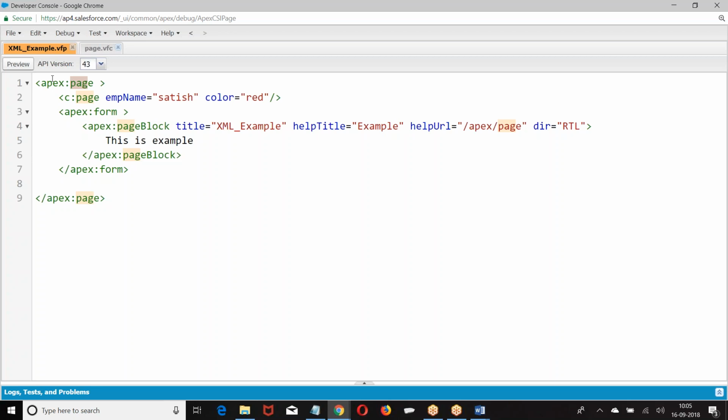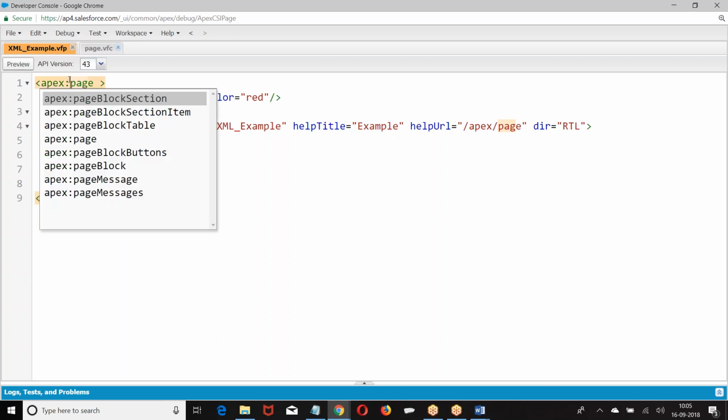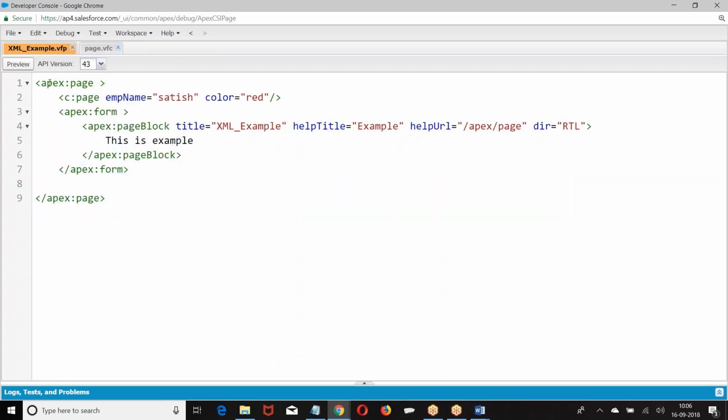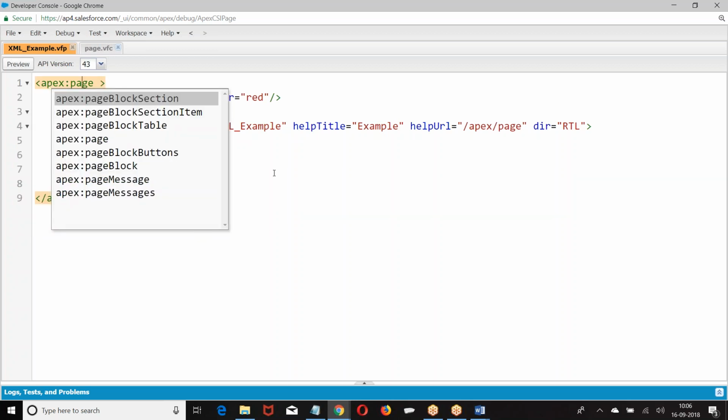So what is the purpose? If I don't use apex page or C colon page and simply give page, which page has to come? There is an issue with that. To avoid that issue, we are going for namespace. So XML may also have namespace and schema definitions, but we will discuss this in detail when you go to Visualforce. Right now, if you find any XML file with namespaces like this, it is also an XML.